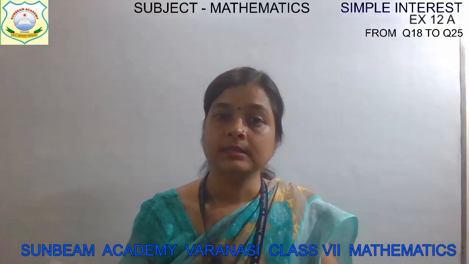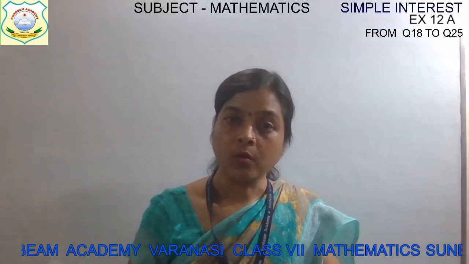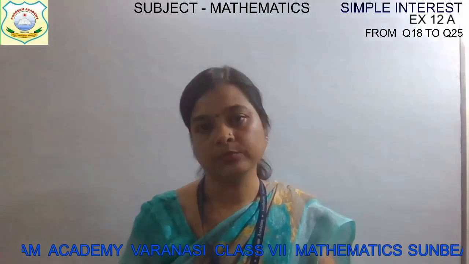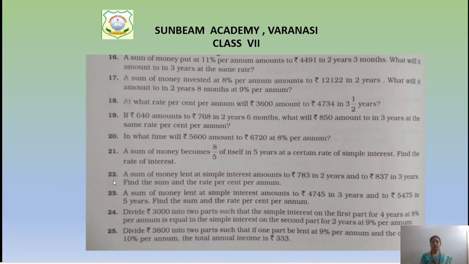We will start by writing the given portion first, and then we will write what we have to find. So quickly write down what is given to us. In question number 18, principal money is given, that is rupees 3600.